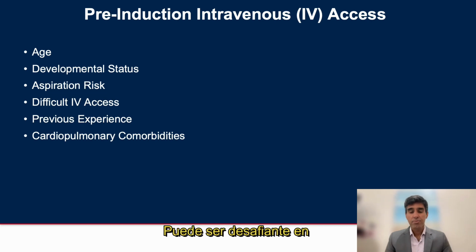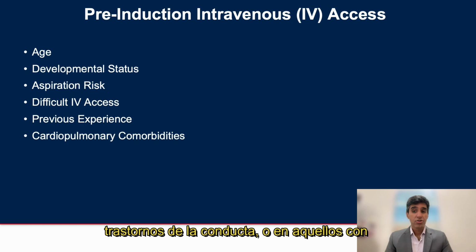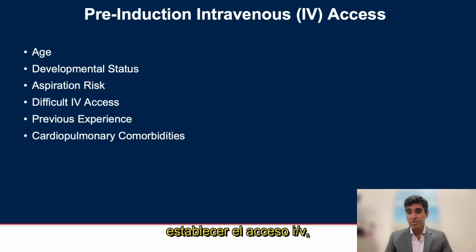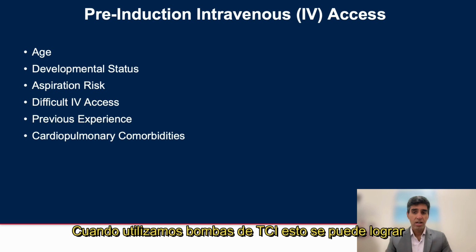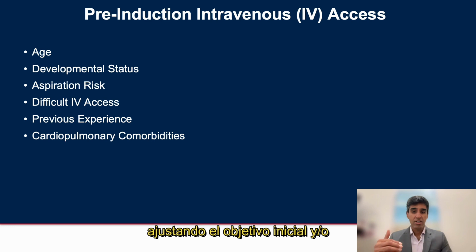It may be challenging to obtain a preoperative IV, again, in children with preoperative anxiety, developmental delay, or behavioral disorders, or those children with a history of difficult IV access. It is appropriate to perform an inhalational induction, establish IV access, followed by conversion to TIVA, although it should be noted that the transition needs to be done carefully to maintain an adequate depth of anesthesia while avoiding the negative hemodynamic effects from over-anesthetizing patients. So when using a TCI pump, this can be done by adjusting the initial TCI target and or the duration of time that the bolus is delivered.